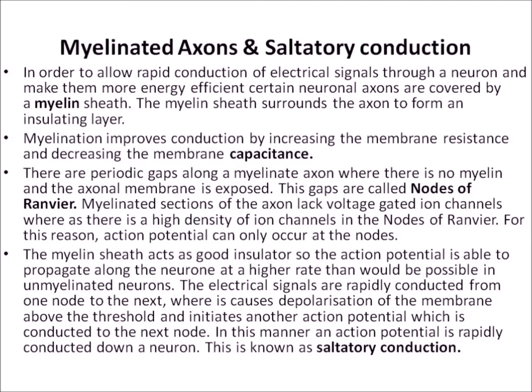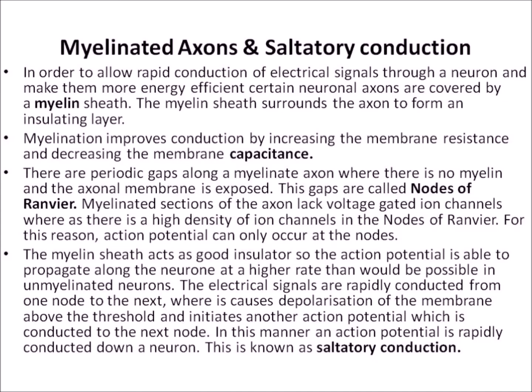Myelinated sections of the axon lack voltage gated ion channels, whereas there is a high density of ion channels in the nodes of Ranvier. For this reason, action potentials can only occur at the nodes. The myelin sheath acts as a good insulator, so the action potential is able to propagate along the neuron at a higher rate than would be possible in unmyelinated neurons.